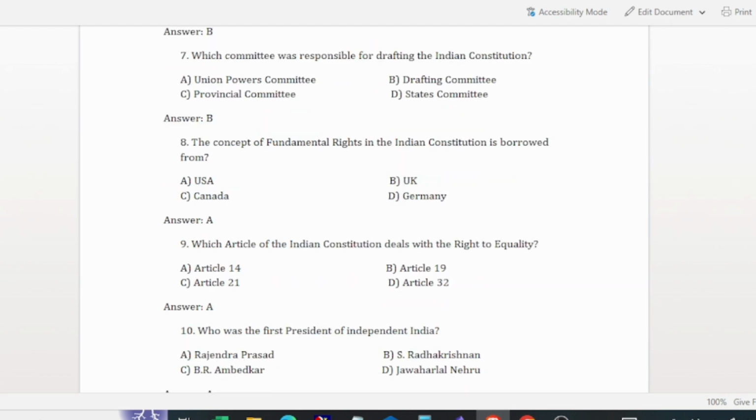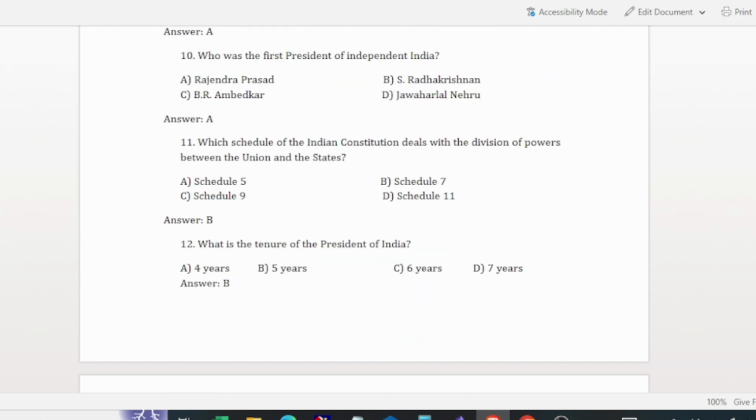So the next question is, who was the first president of independent India? The first president of independent India is Dr. Babu Rajendra Prasad. But why not Dr. B.R. Ambedkar? Why not S. Radhakrishnan? Why not Jawaharlal Nehru? Because Dr. B.R. Ambedkar was the first law minister of India, Dr. S. Radhakrishnan was the first vice president of India, and Jawaharlal Nehru was the first prime minister of India. So the right answer is Dr. Babu Rajendra Prasad, the first president of independent India.